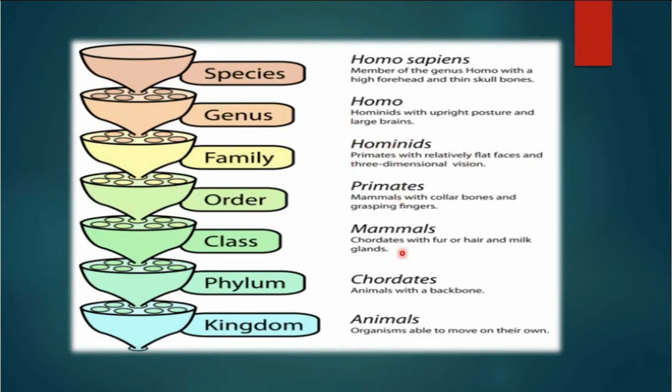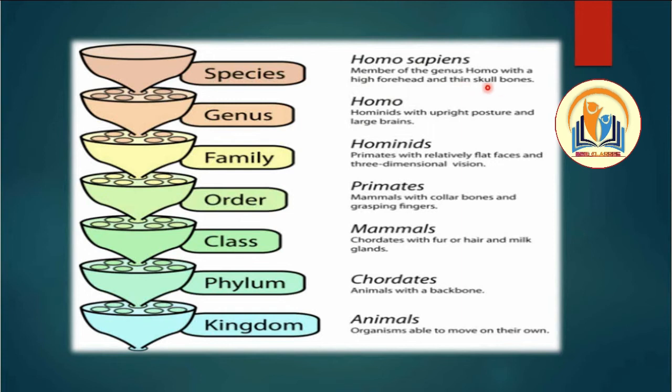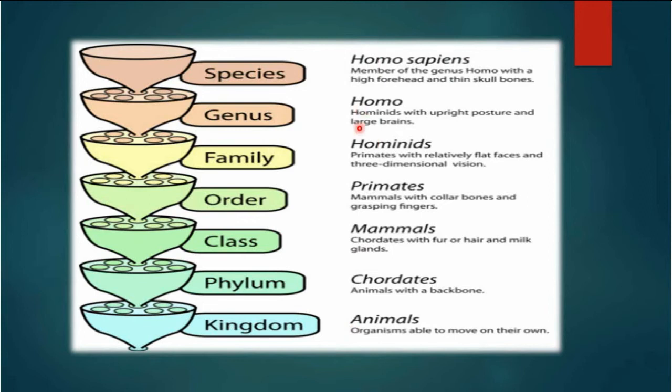These are the characteristics according to which we have been kept in family, order and class. Hominids with upright posture and large brains is our genus. And Homo sapiens, member of genus Homo with a high forehead and thin skull bones. So this is all about the classification, the taxonomical categories in which human beings are kept.